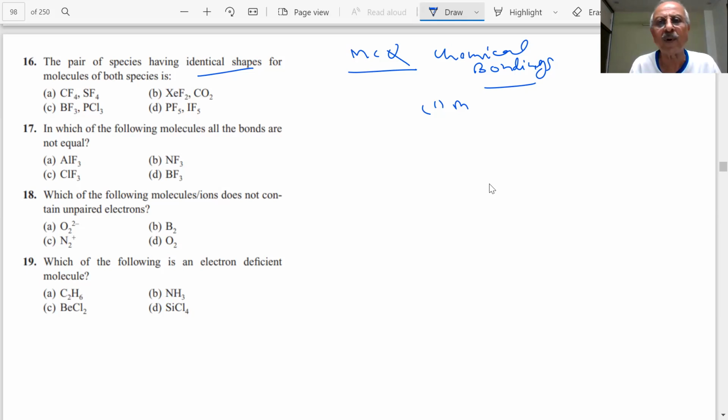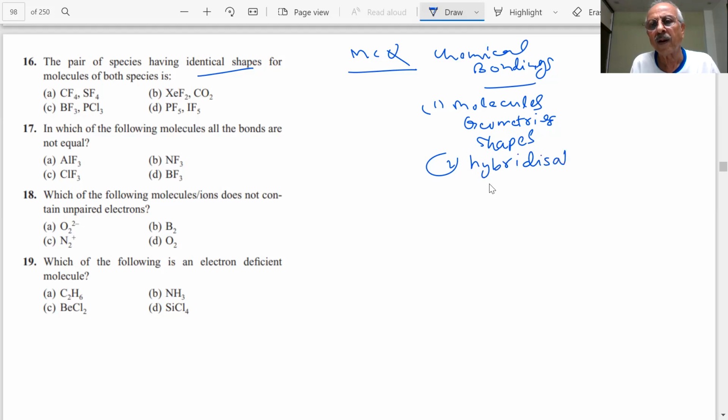Whatever we have studied is important for every exam. So what we're talking about is the shapes of the molecules. When we talk of geometry, we talk of the shapes, we talk of the hybridizations, and we talk of important points like lone pair, bond pair, all these repulsions.